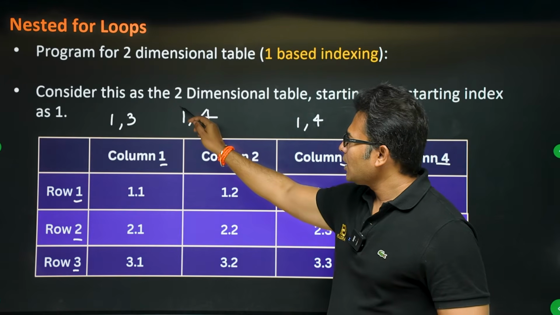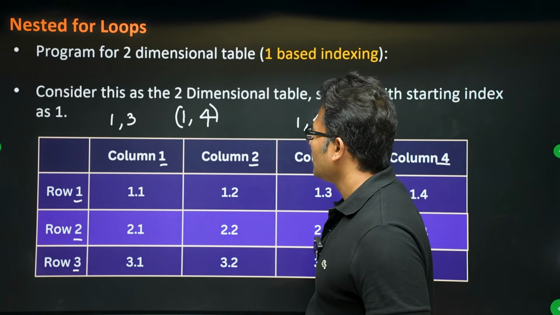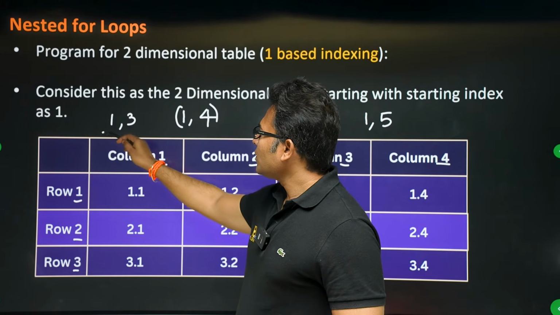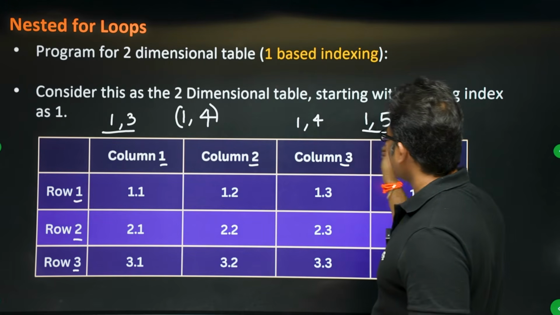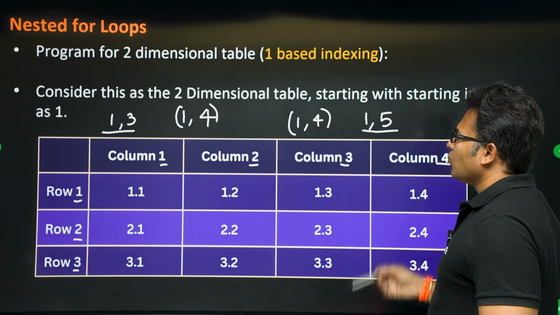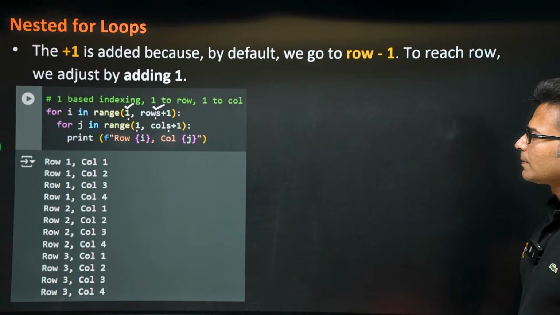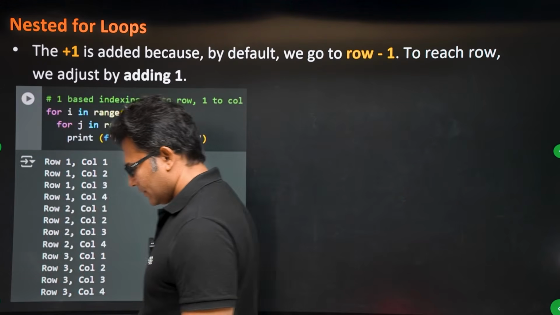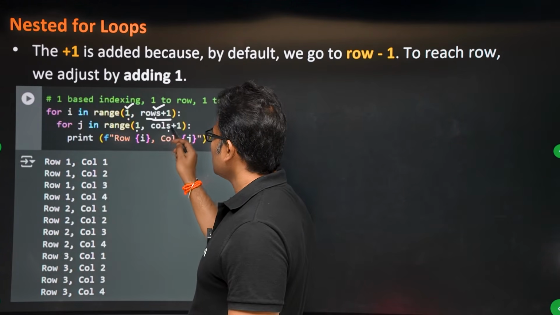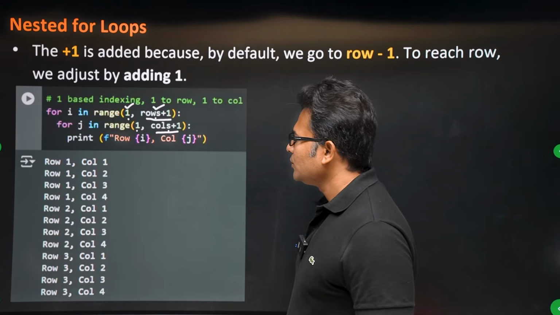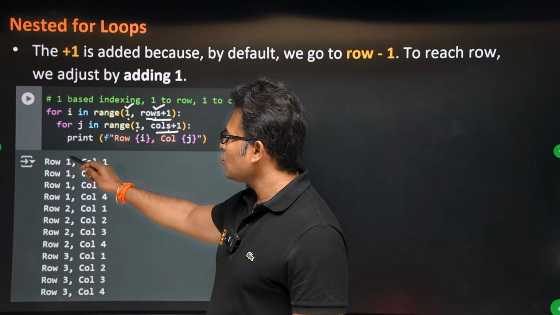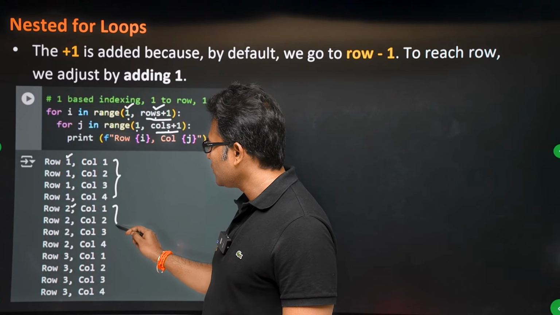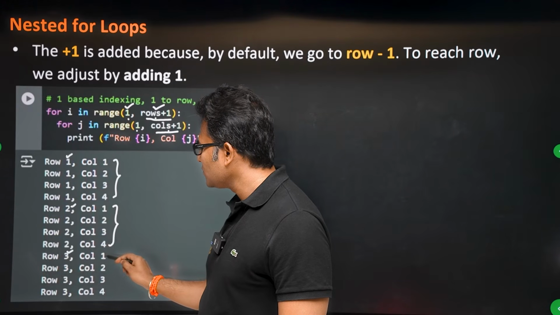If I write 1 comma 4 in this range, I will be going from 1 to 3. If I write 1 comma 5, I will be going from 1 to 4, right? So that is why we are writing rows plus 1, columns plus 1. Now when you try to print it, you are going to get row 1, columns are 1, 2, 3, 4. Row 2, columns are 1, 2, 3, 4. Row 3, columns are 1, 2, 3, 4.